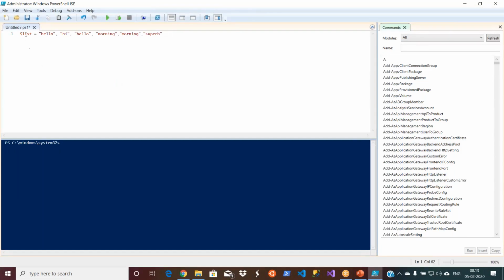So now I have, so this is a variable, right? $list is a variable, and it contains a number of words. Hello, hi, hello, morning, morning, super. So if you are keeping them between double quotes, this is a string. If you use a number, then that is a number.